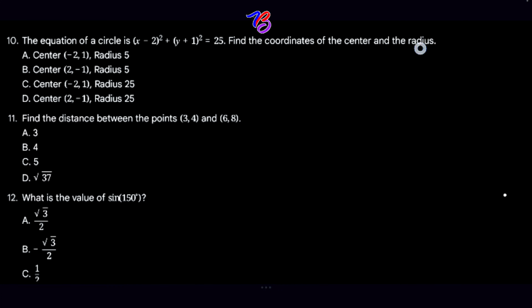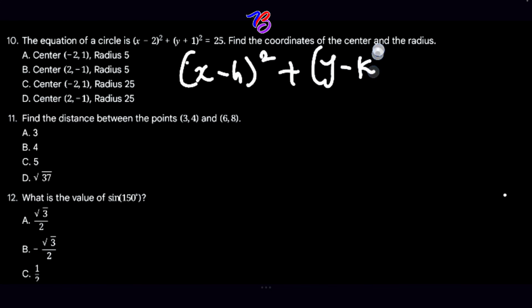The standard equation of a circle with center (h, k) and radius r can be written as (x minus h) squared plus (y minus k) squared is equal to r squared. Are you following? So if you remember your Pythagoras theorem, you'll be able to deduce this.